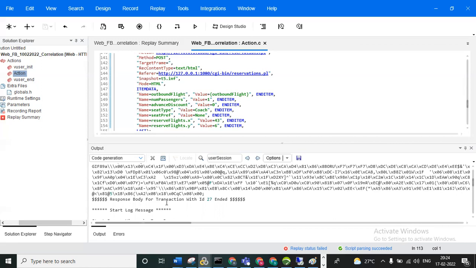Next question. How many ways can you find the LB and RB for a dynamic value? Anyone can answer?